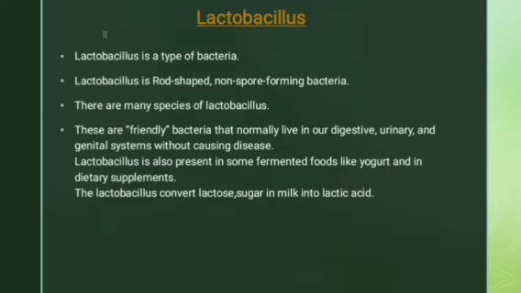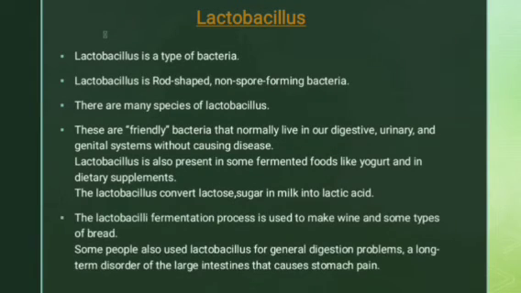Then the Lactobacillus converts lactose, which is a kind of sugar. Lactose is a sugar which is present in milk. So what does the Lactobacillus do? Lactobacillus converts the lactose sugar which is present in the milk into lactic acid. So it converts the lactose into lactic acid.